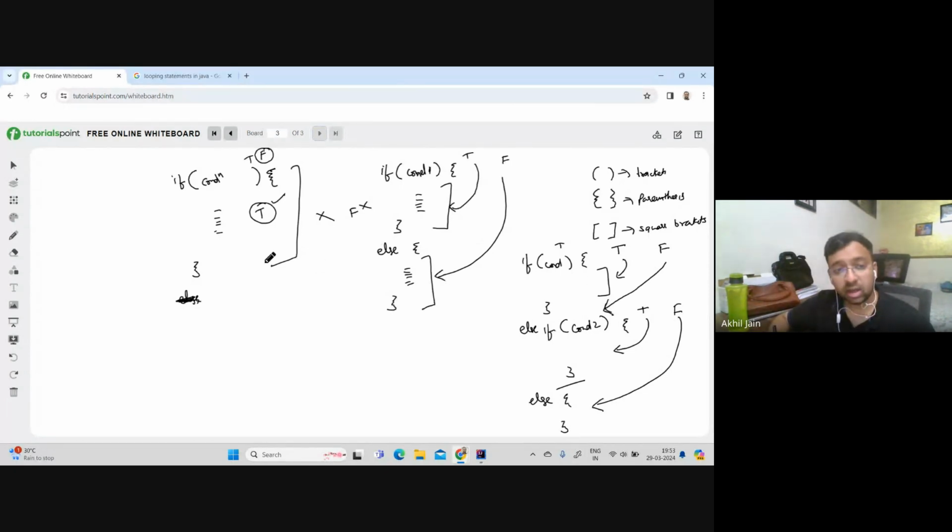And one last thing, when I say condition, it can be a single condition, or it could be a complex condition comprising multiple conditions within it, clubbing them together using AND operations, OR operations, XOR operations, or some other operation, I don't know which can happen, but we'll talk about AND and OR operations, which are the most common ones. So we will try to use them. You can club multiple conditions together in a single if condition, and then you can run your logic based on the overall condition output. Okay, that is how it works.